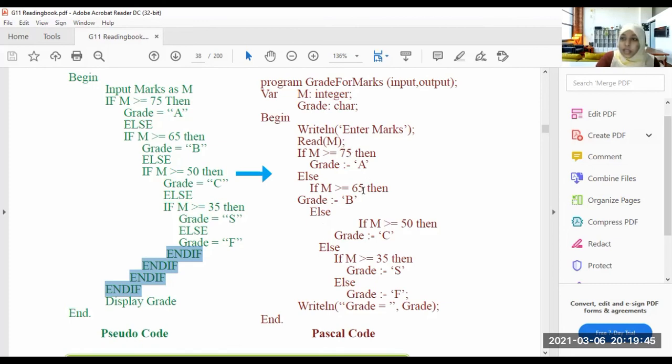No. Then it goes to the other conditions. If it doesn't match any condition from the above, then it shows us F.